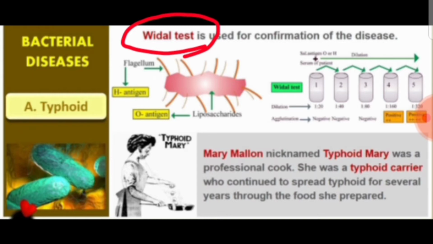One more point to remember here is Mary Mallon, commonly called Typhoid Mary, was a professional cook and she was the typhoid carrier. She continuously spread the typhoid disease through her profession while preparing the food.